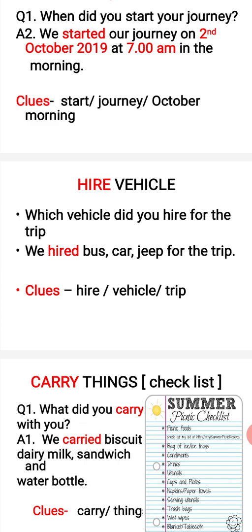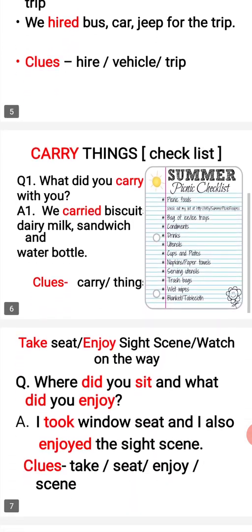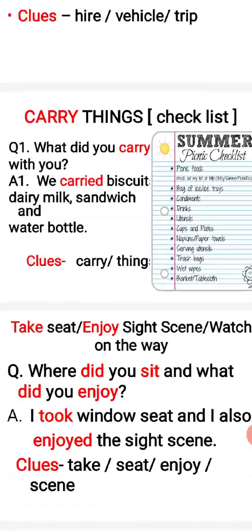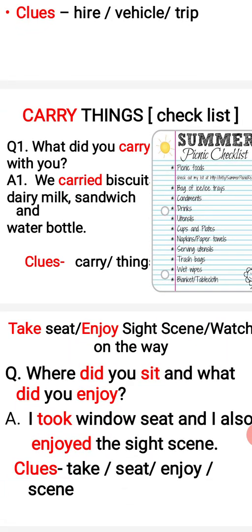We hired a jeep for the trip. Only one vehicle you have to mention. Then what comes? Carry things. What are the things you carry with you while on a journey? If you are doing a one day journey, you will write accordingly. That means, what did you carry with you? We carried biscuit, dairy milk, sandwich and water bottle.